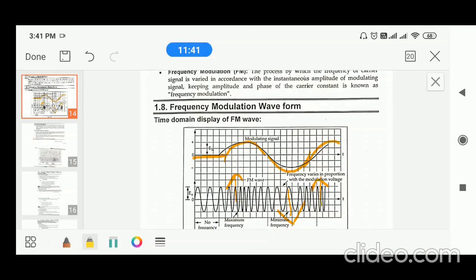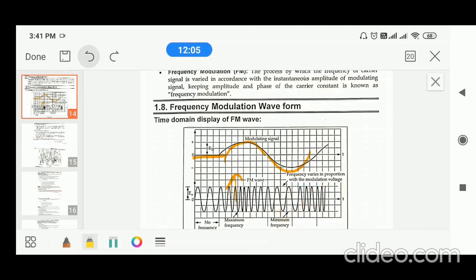So by seeing the FM signal, you can understand that if there is a high frequency in the FM signal, that indicates a positive message. If there is a low frequency in the FM signal, that indicates a negative message. When there is a constant frequency without any change, that indicates the message is 0. Right, that is about FM.